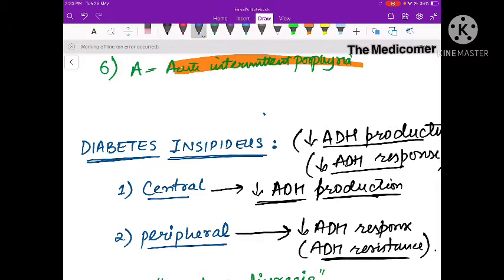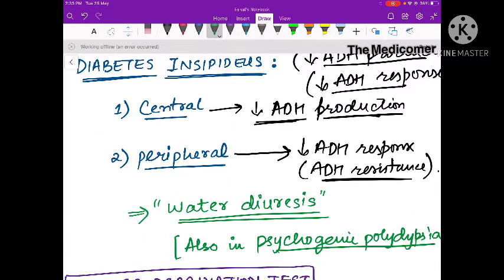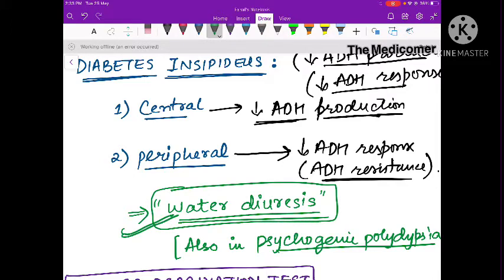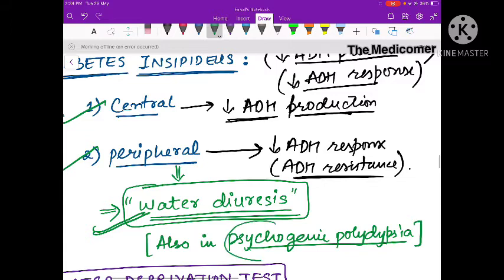Whenever there is deficiency of ADH, that means there will be excretion of water. Excretion of water will be seen, and this is called water diuresis. That means in case of central diabetes insipidus and peripheral diabetes insipidus, water diuresis is seen. And water diuresis is also seen in case of psychogenic polydipsia.